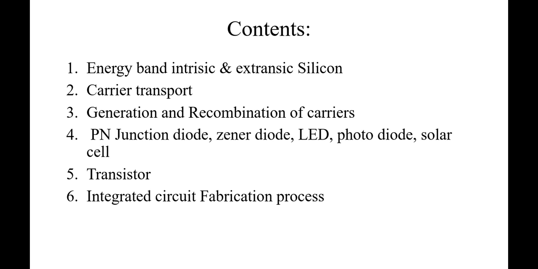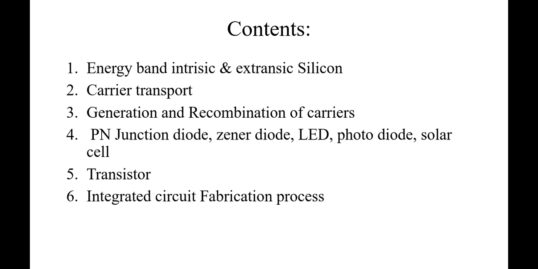Carrier transport is the second point. In carrier transport, how an electron jumps from the valence band to the conduction band, and what energy is required on the basis of energy levels. Then generation and recombination of carriers. These are the points. Recombination means how bonding comes about, as in a chemical reaction. We discuss this in this topic.